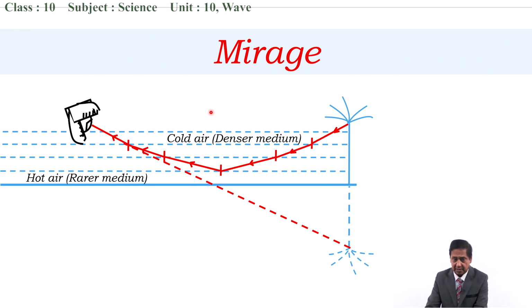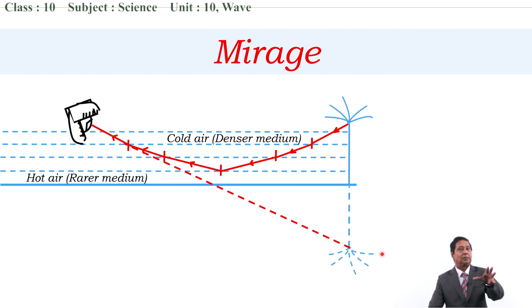If he observes the top part of the tree, then light coming from the same medium comes to his eye and he will not be able to see its image. But if he looks at the bottom side, then this light enters his eye and the image of the tree appears at the bottom. The tree is also seen and its image is also seen at the bottom of the tree.